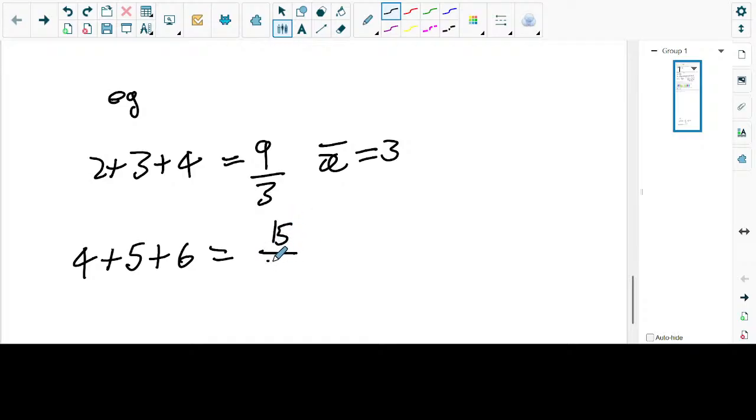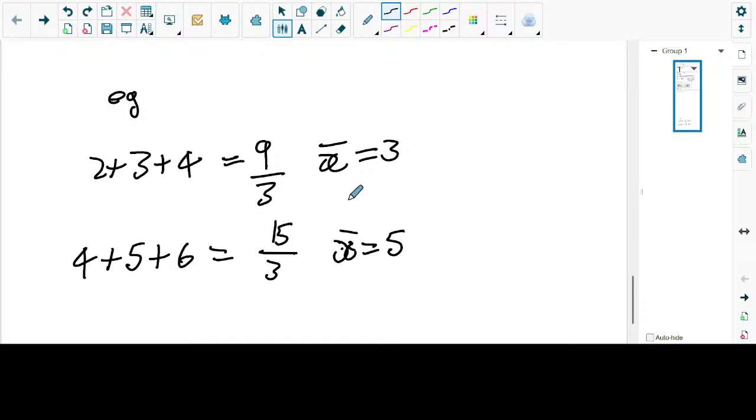How many values did you add then? 3. So if you say 15 divided by 3, you get 5. Now look at this. If you compare data set number 1 and data set number 2, the first mean is 3. The second mean is 5. What is the difference between these two things when you think about it?